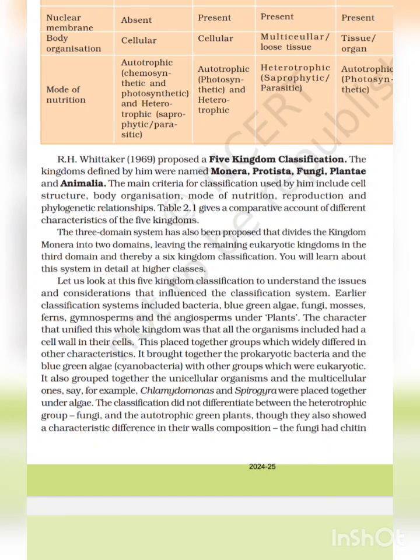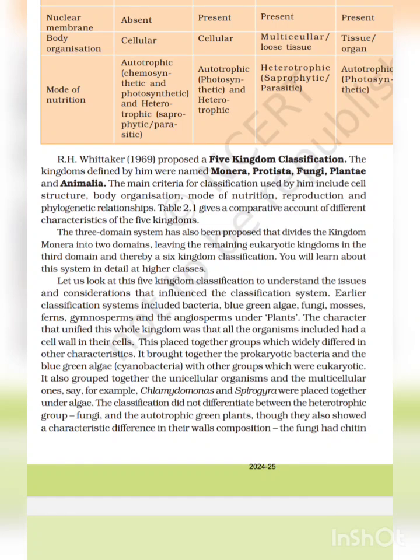This placed together groups which widely differed in other characteristics. It brought together the prokaryotic bacteria and the blue-green algae, which is cyanobacteria, with other groups which were eukaryotic. It also grouped together the unicellular organisms and the multicellular ones.